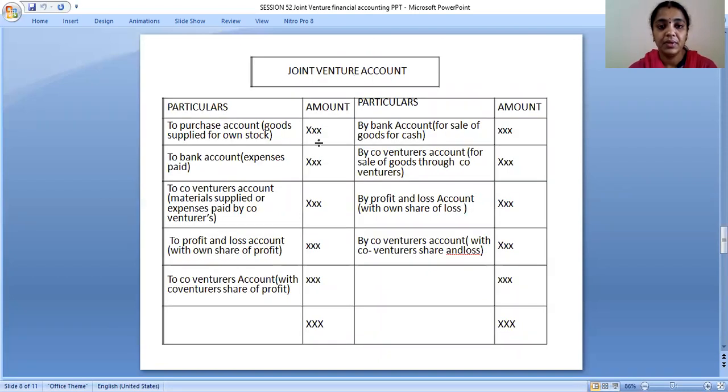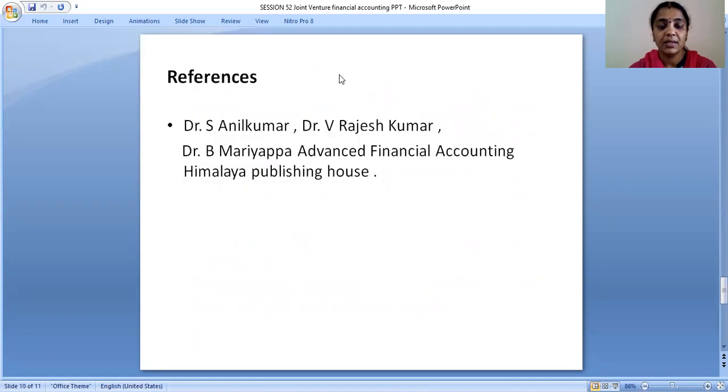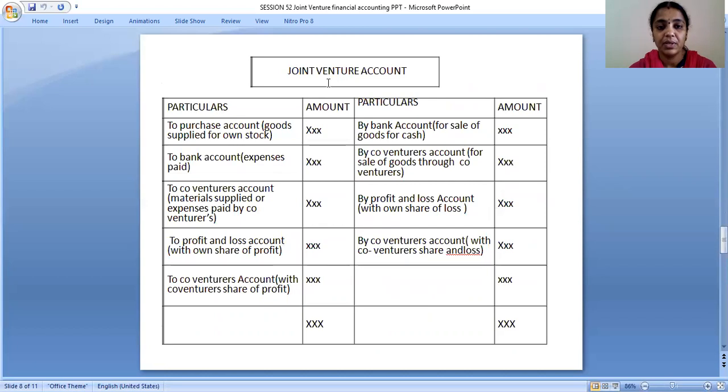And next we have to open the joint venture account and co-ventures account, and here we have to open only the joint venture account and co-venture account. So let us see the format. In the joint venture account, on the debit side you have to take to purchase account, that is goods supplied for own stock. If goods are supplied for own stock, you have to take on the debit side to purchase account. To bank account, this is for expenses paid.